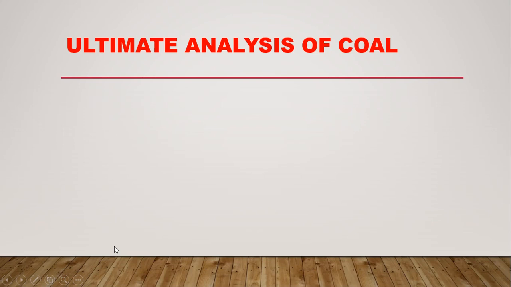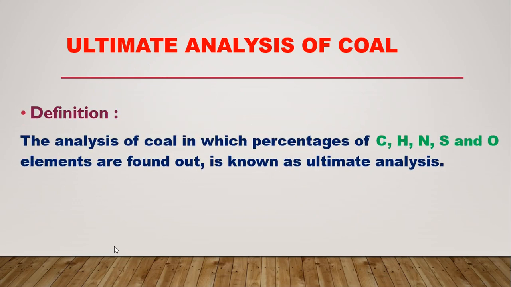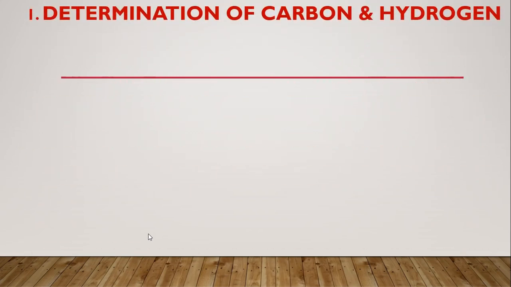Next is ultimate analysis of coal. Definition: the analysis of coal in which the percentage of carbon, hydrogen, nitrogen, sulfur and oxygen elements are found out is known as ultimate analysis. First, determination of the carbon and hydrogen.